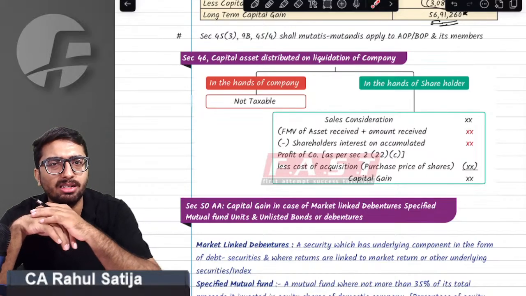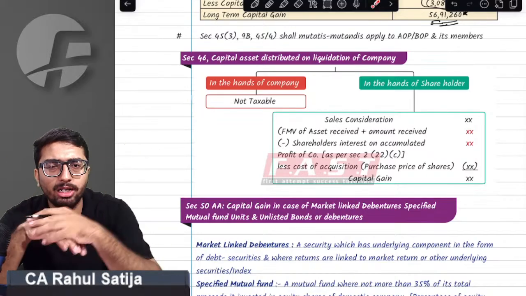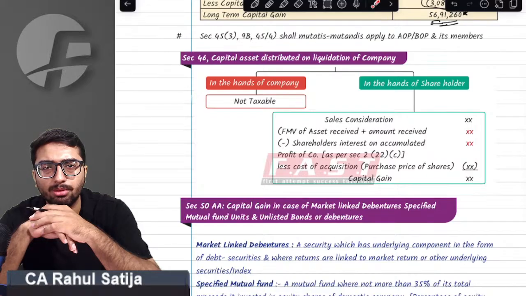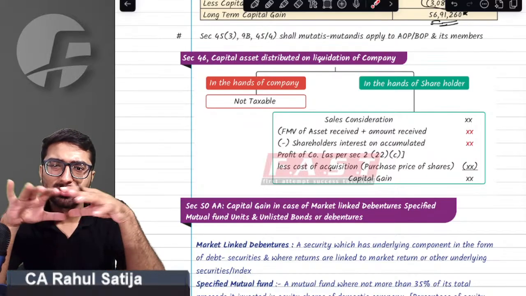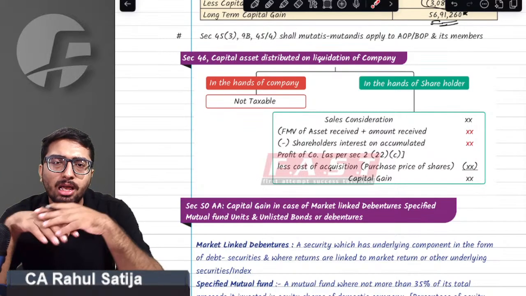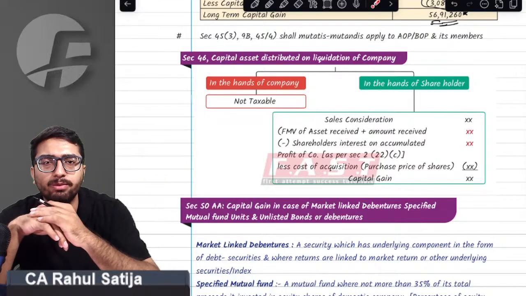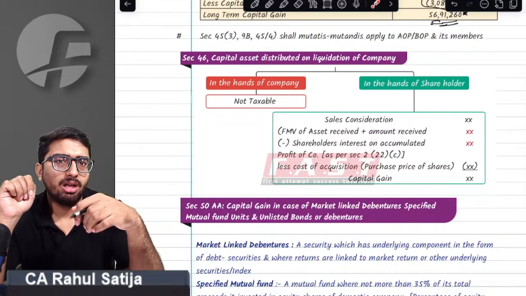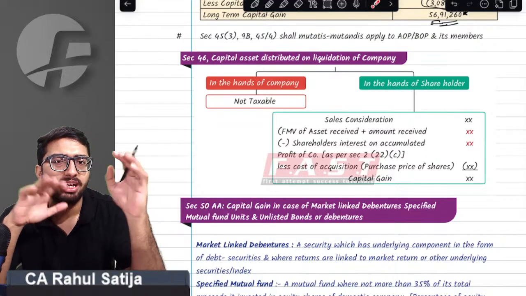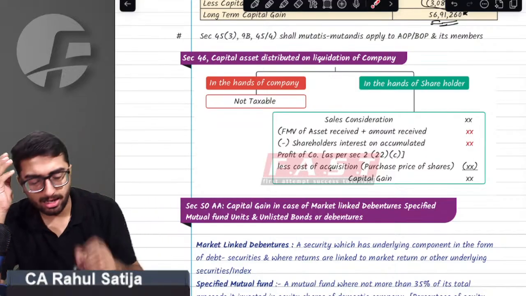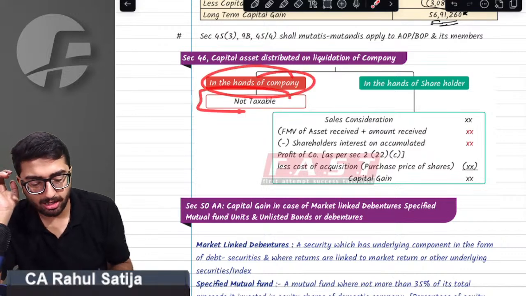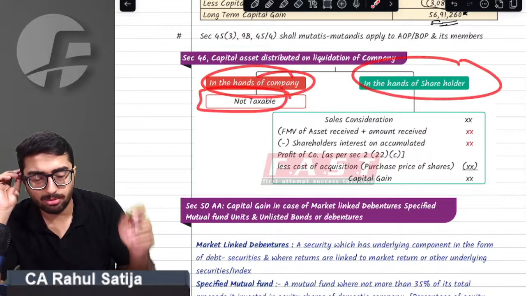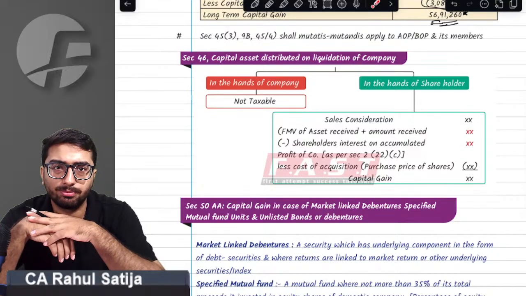The company is into the dissolution process and later the liquidation process. My share capital is wiped out for no reason. My rights in the company are being extinguished. Therefore, there will be capital gain in my hands. No taxation in the hands of the company, rather taxability will arise in my hands.